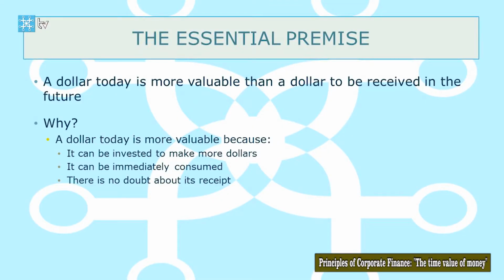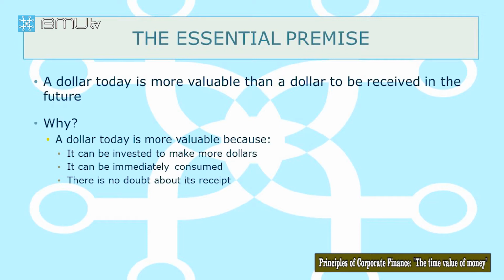The principle is $1 today is more valuable than $1 tomorrow or any time in future. It's because $1 today can be invested into financial markets to earn some interest, and $1 today is more liquid.